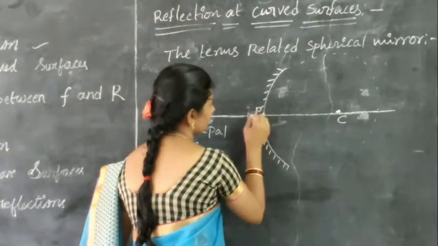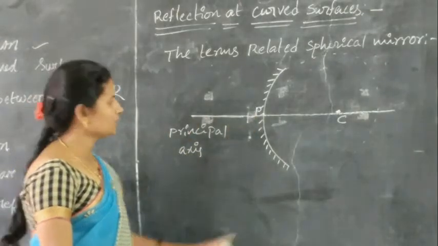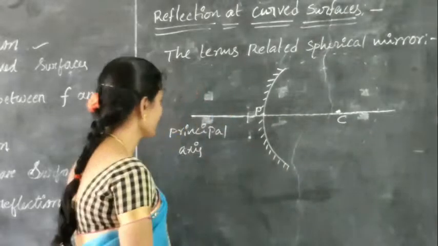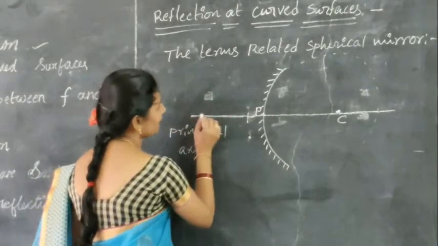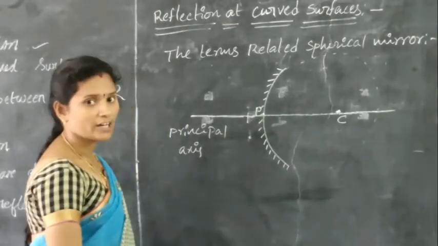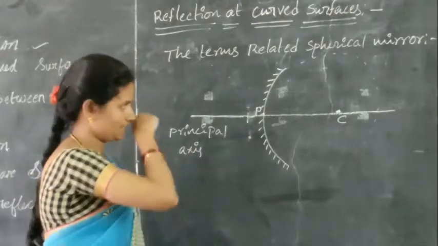So the midpoint of the mirror is known as the pole, the geometric center of the sphere is known as the center of curvature, and the imaginary line joining the pole and the center of curvature is known as the principal axis.